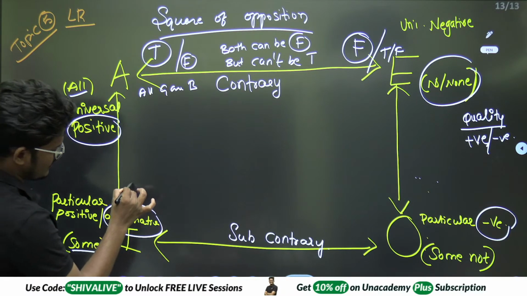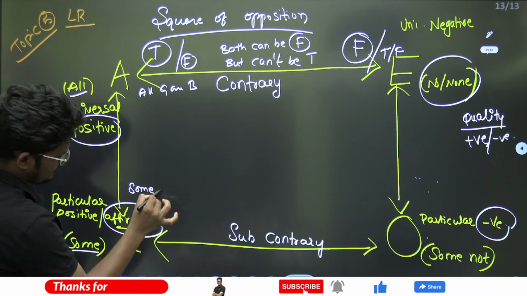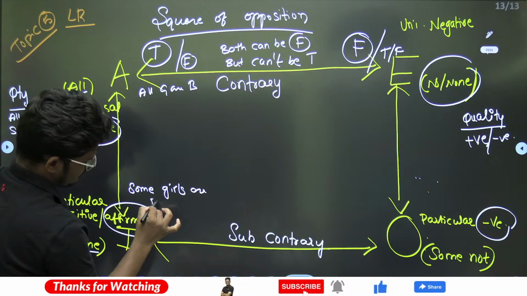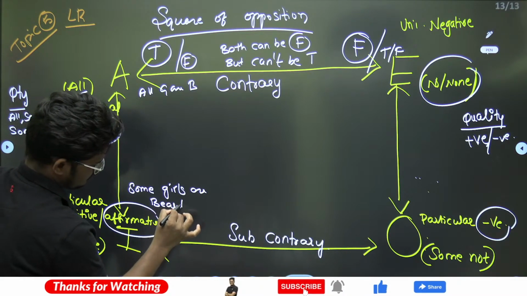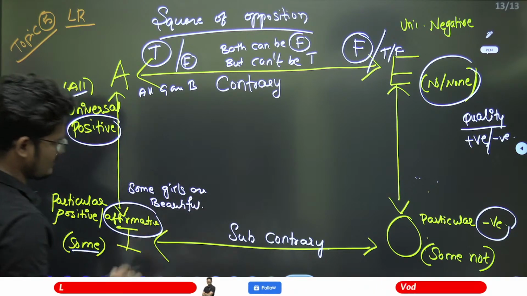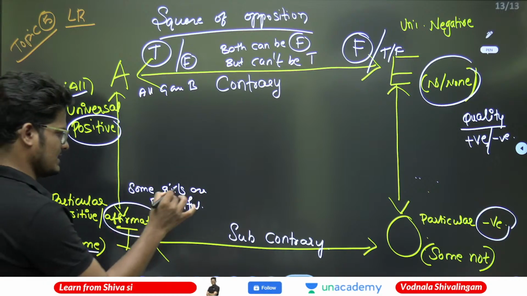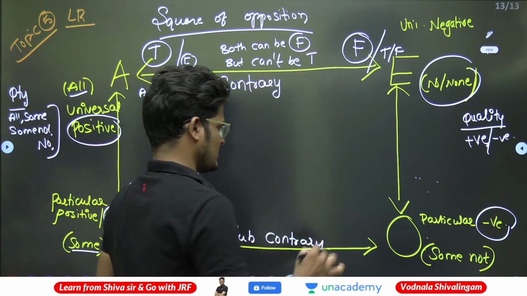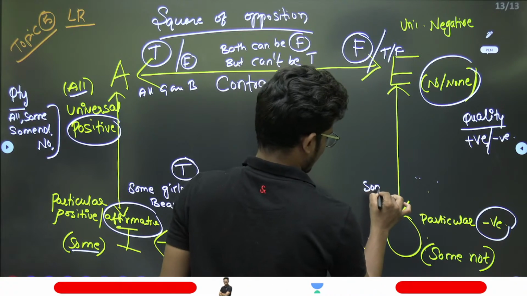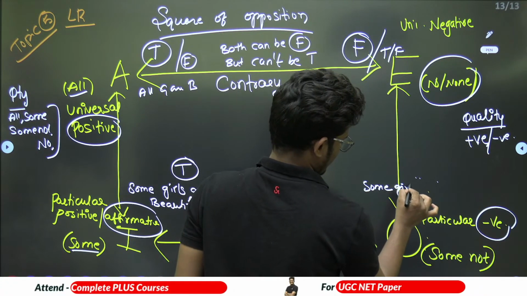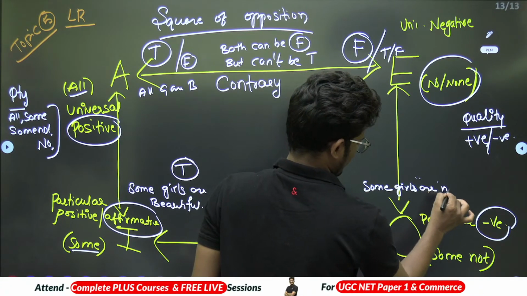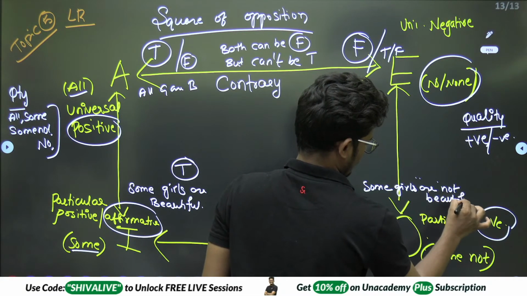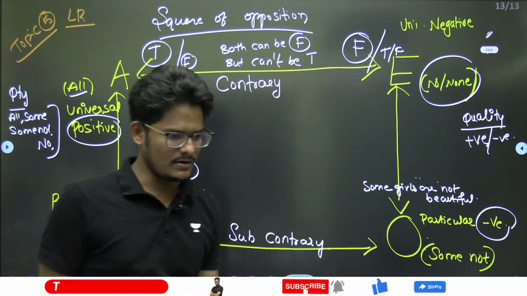Now the same example. Some girls are beautiful. If this is the true statement, then you tell me, opposite to that, some girls are not beautiful. Right, some girls are not beautiful.